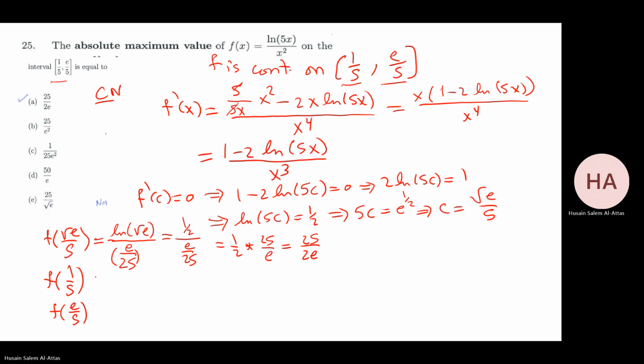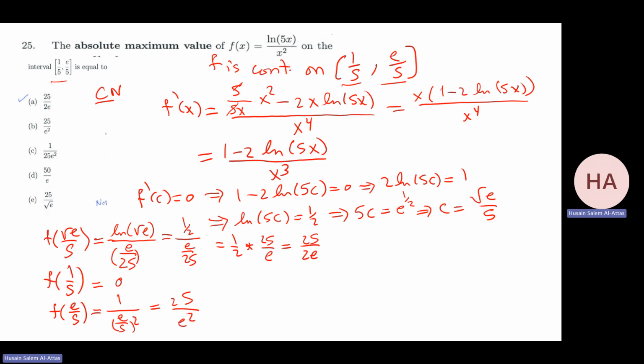Okay, 1 over 5, so ln 1, which is 0, over 1 over 5 squared, that will be 0. E over 5 has ln e, which is 1, over e over 5 squared. And that will give me 25 over e squared.